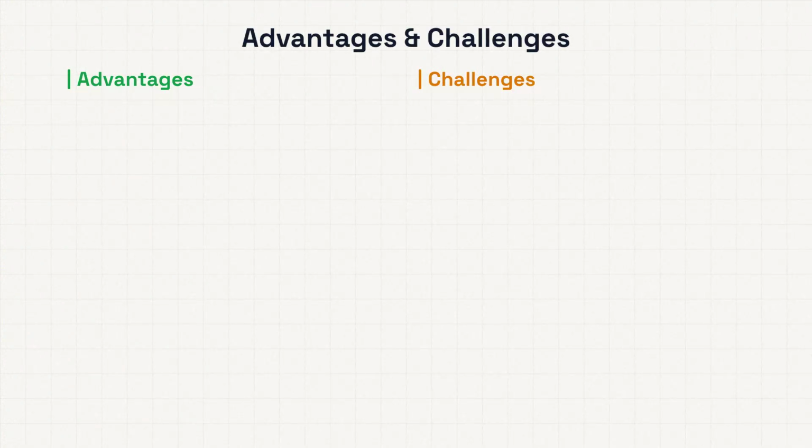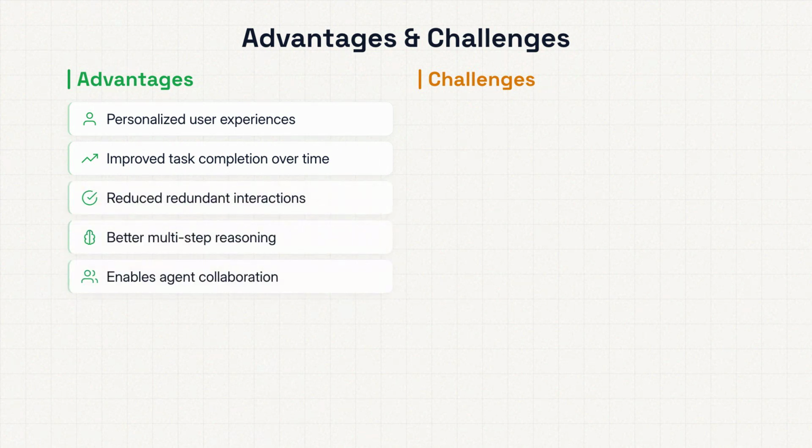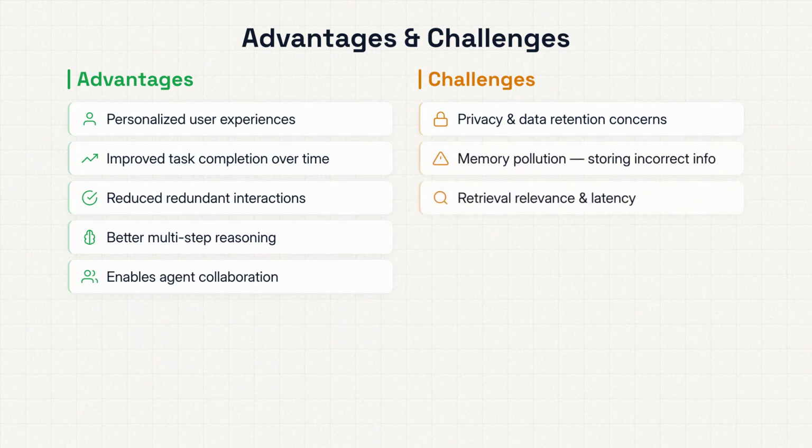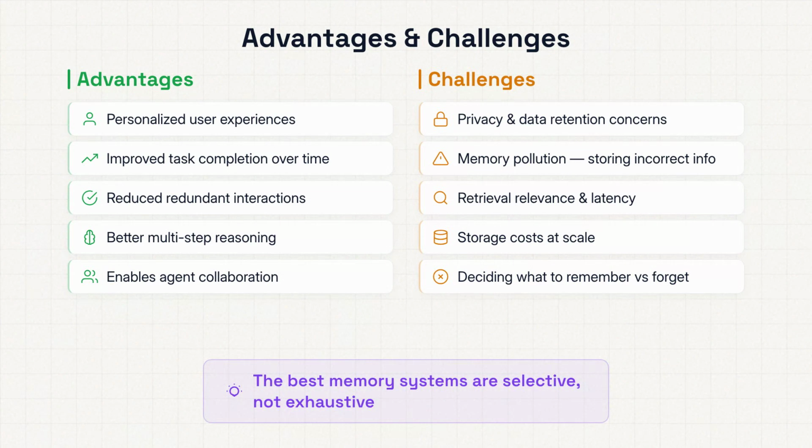So why does memory matter and what can go wrong? The advantages are massive. It enables true personalization. It significantly improves task completion over time. It reduces repetitive questions and allows multiple agents to collaborate seamlessly. But it brings real challenges. Privacy and data retention are major concerns. There's memory pollution. What if the agent stores bad information or surfaces the wrong memory? And of course, storage costs add up. The key insight here: intelligent forgetting is just as important as intelligent remembering.